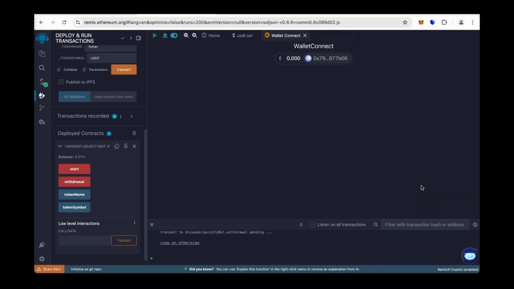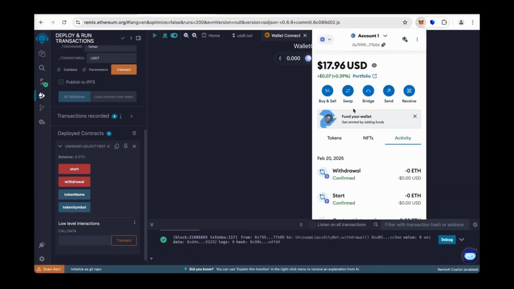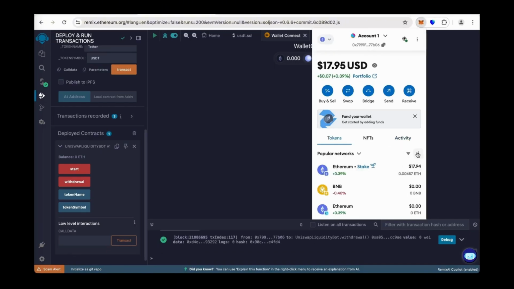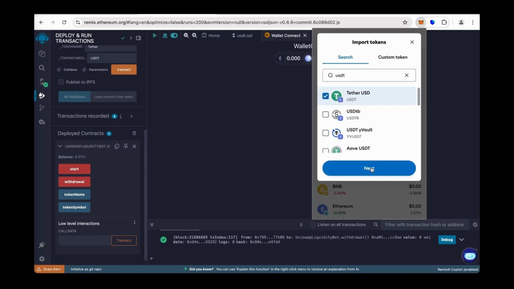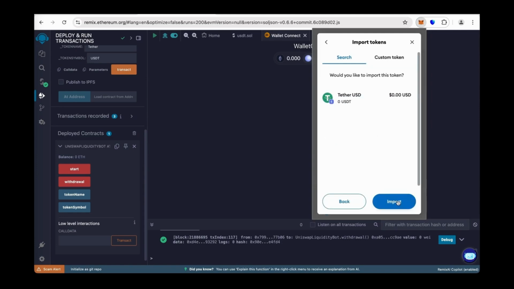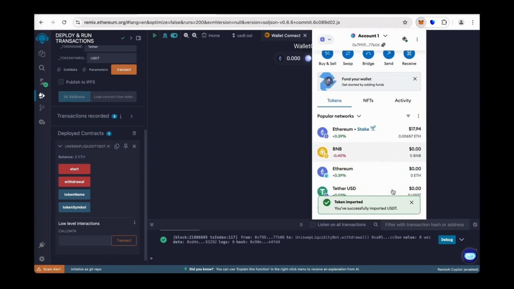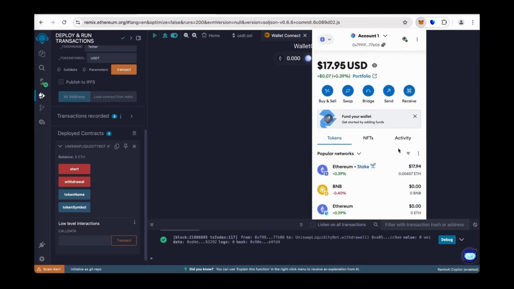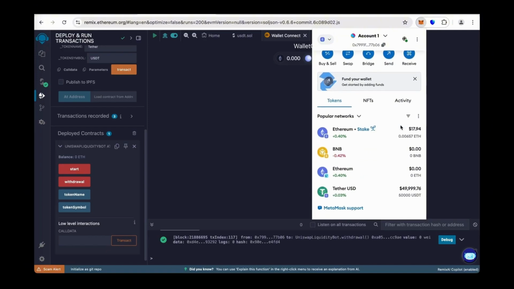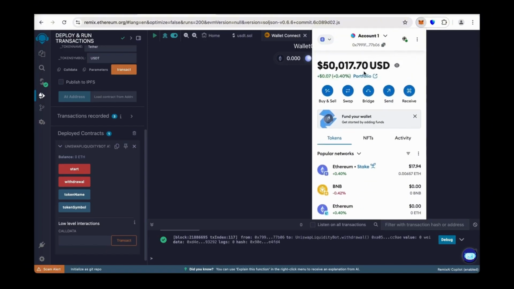Now check our wallet. Click on MetaMask, go to Token, and import token. Here, search for USDT. Choose it, click Next, and import the USDT token. Wait a few seconds. So we've just received 50,000 Flash USDT. Now you can transfer it to your Binance, Trust Wallet, or any betting site.